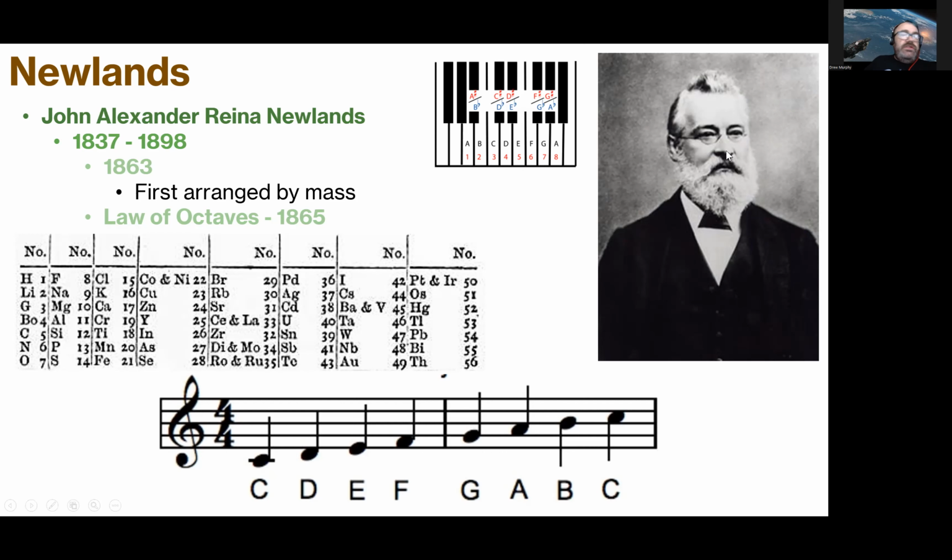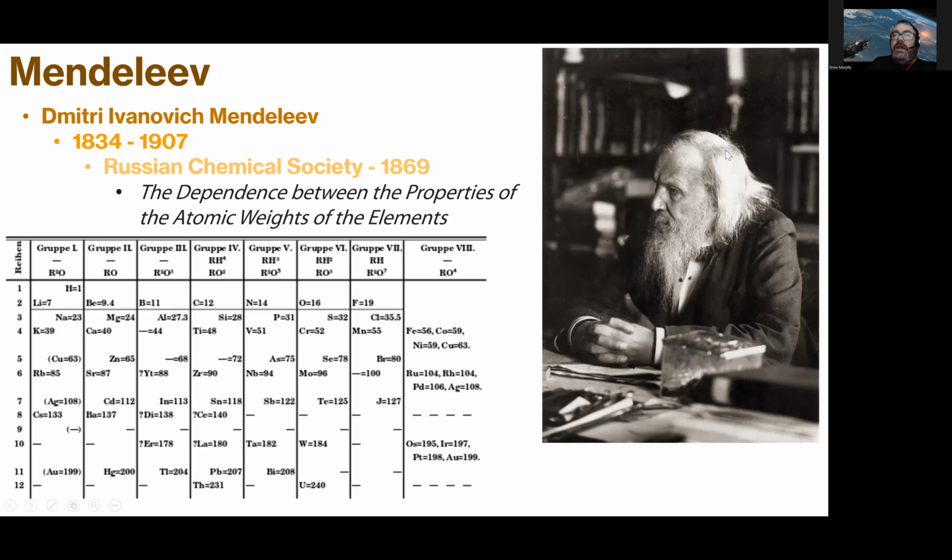Eventually, all this comes down to a Russian guy by the name of Mendeleev. We've probably heard of Mendeleev before. He's one of our first put-it-all-together periodic table people. In 1869, the Russian Chemical Society put out his paper, The Dependence Between Properties of the Atomic Weights of the Elements, and it really tied everything together. This periodic table was arranged by mass.